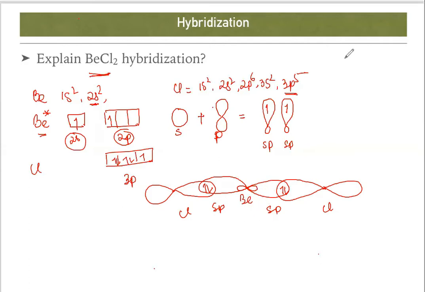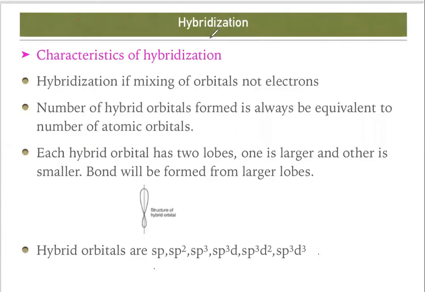Now VBT theory cannot explain the bond length between Be and Cl. Now see, beryllium, this sp is combined with P, and this sp is also combined with P. Now see, both the bond lengths are equal. So this explains the hybridization concept. Next we'll discuss the characteristics of hybridization.